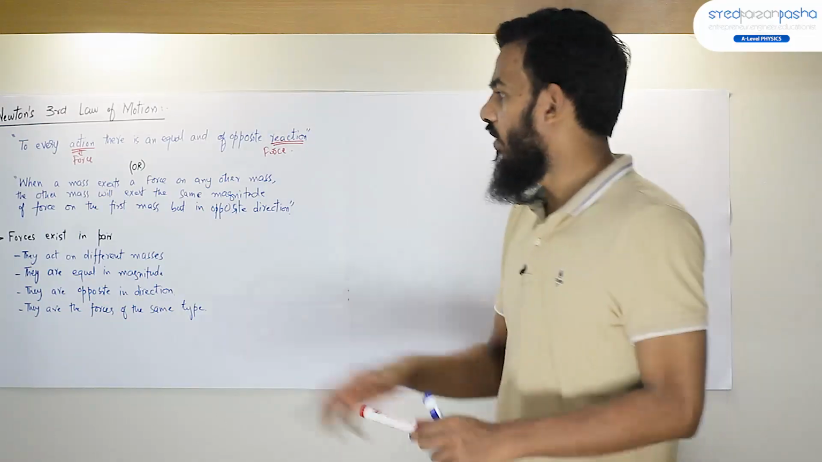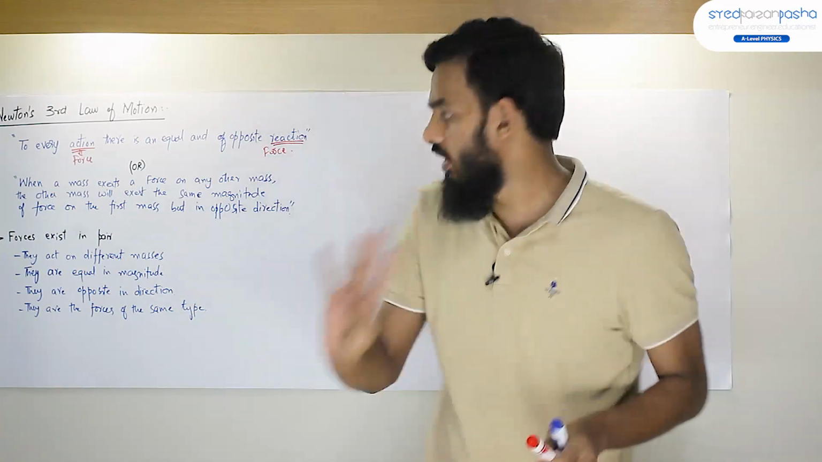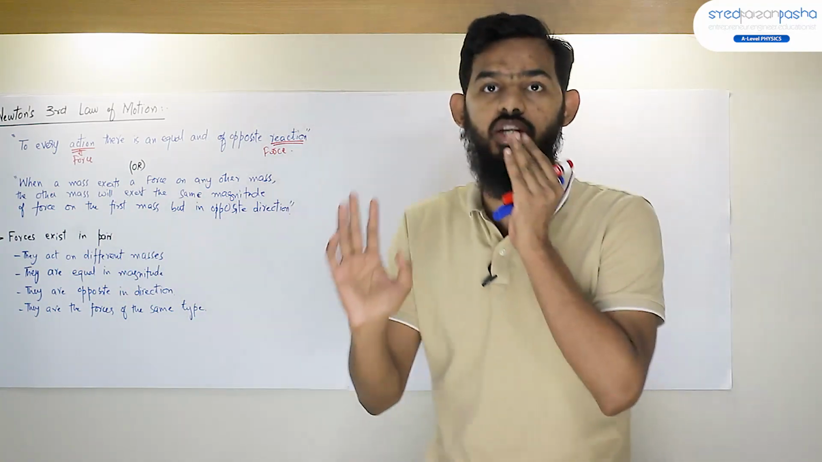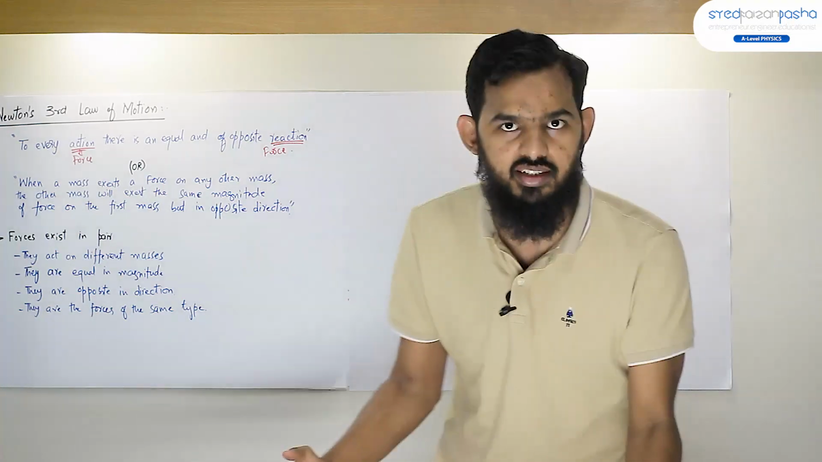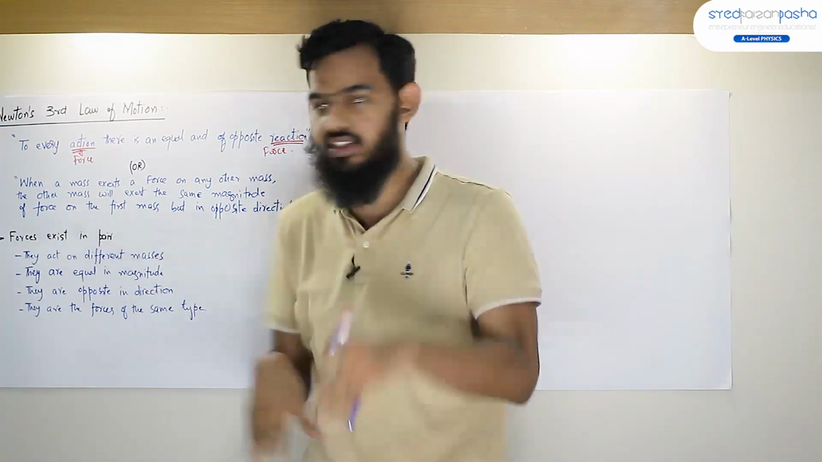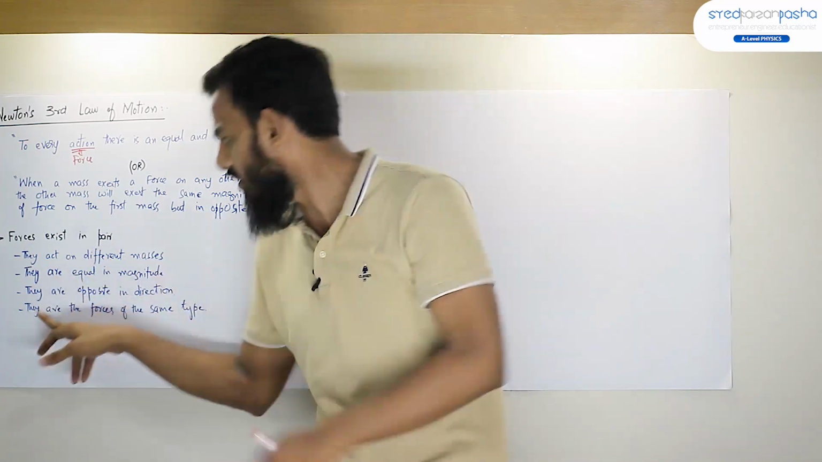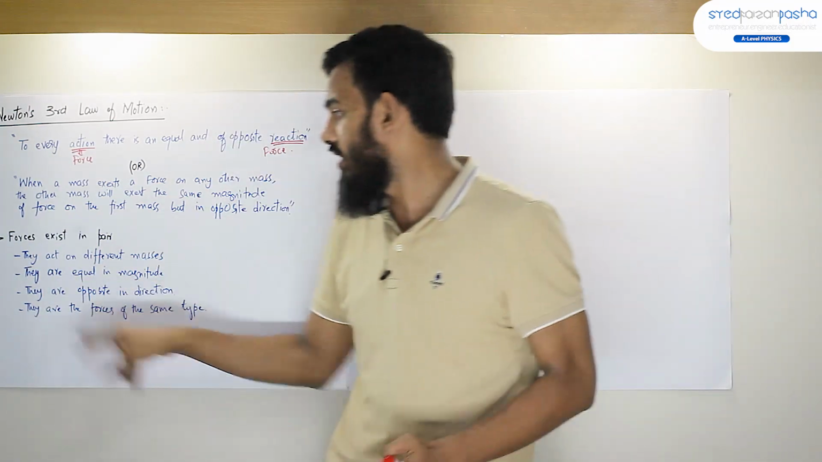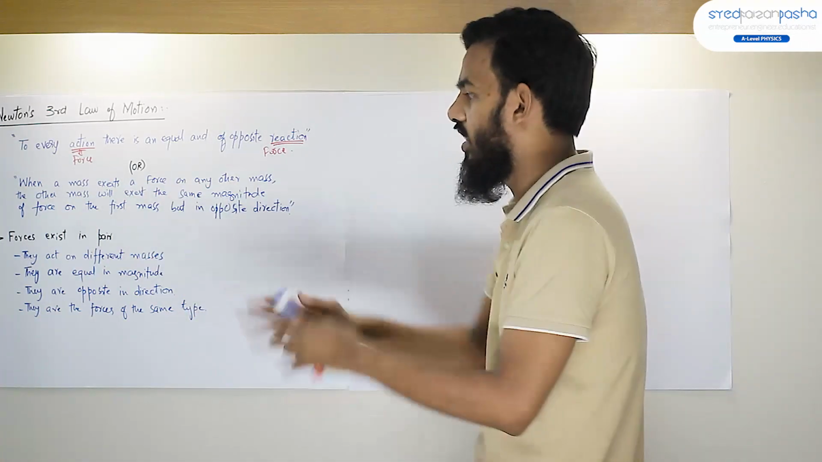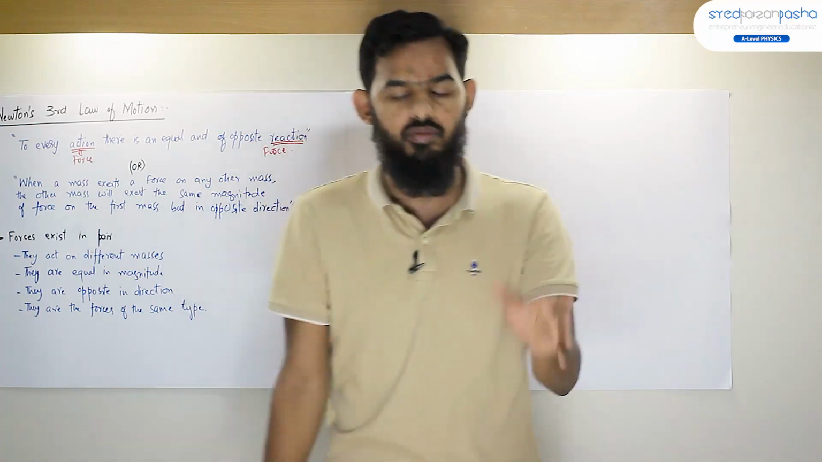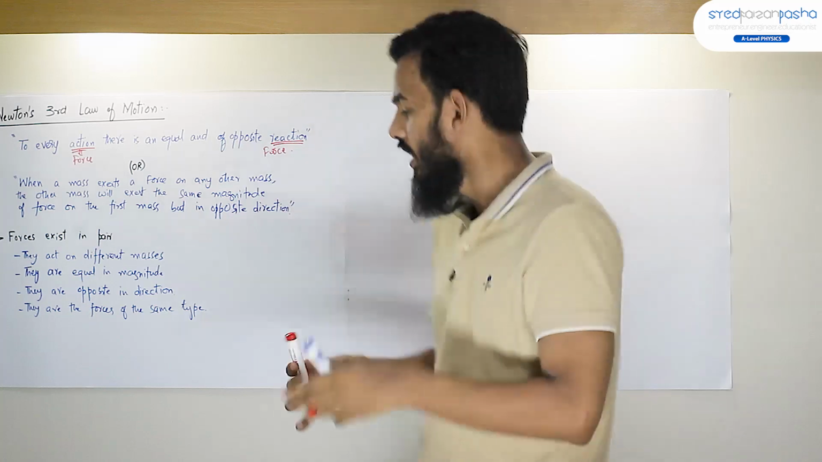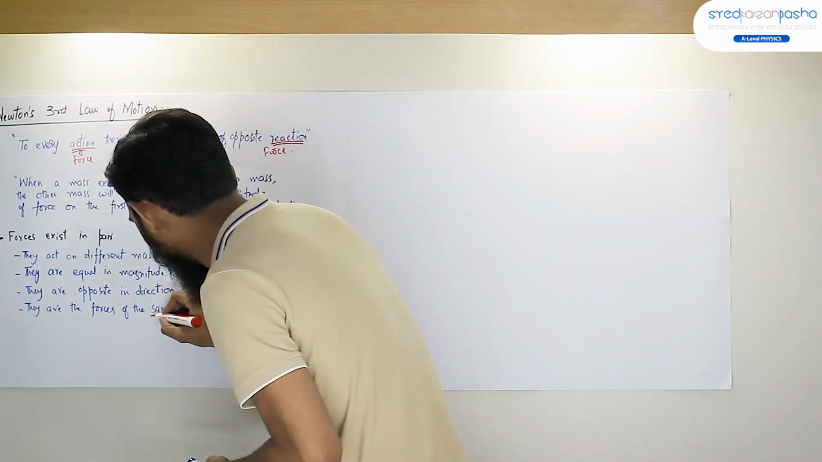Alright Ji, so now here I have written 4 important points regarding how the Newton's action reaction pair exists. Alright, so here forces exist in pair and they act on different masses. They are equal in magnitude, they are opposite in direction, and they are the forces of the same type. Now this is very important to understand, that they are the forces of the same type.